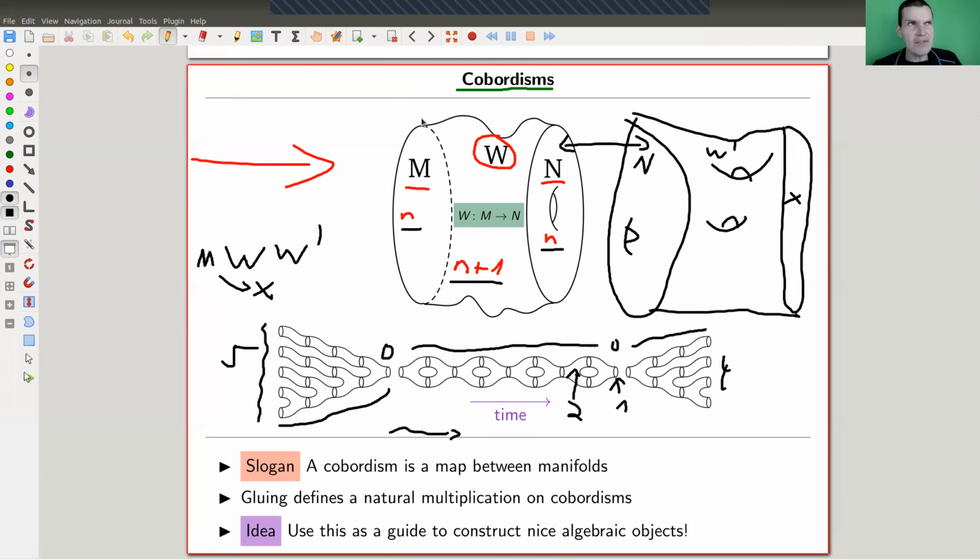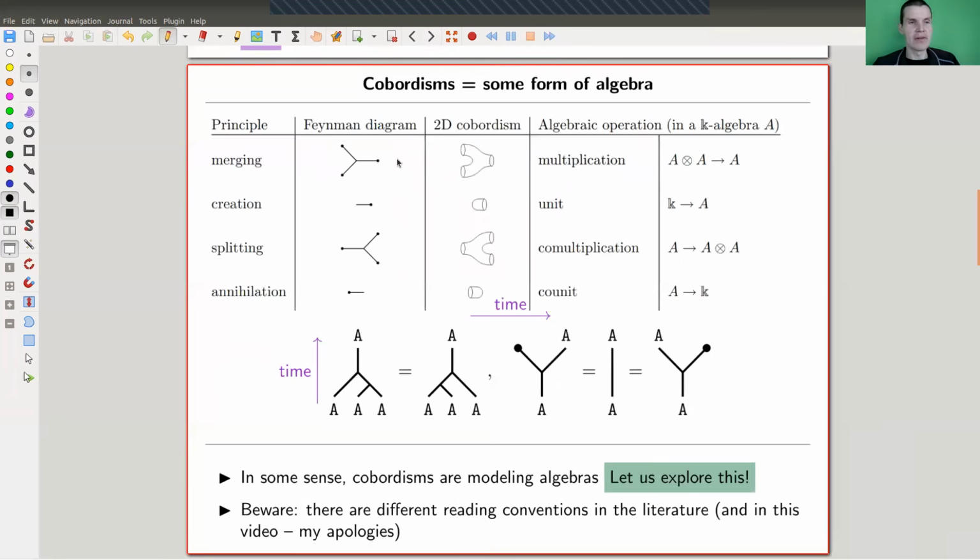And it took a while, but people understood quite early on in the theory of cobordisms that cobordisms correspond nicely to algebraic operations. So here I have my nice pictures from before again, including now a cup and a cap, and the pair of pants from before.